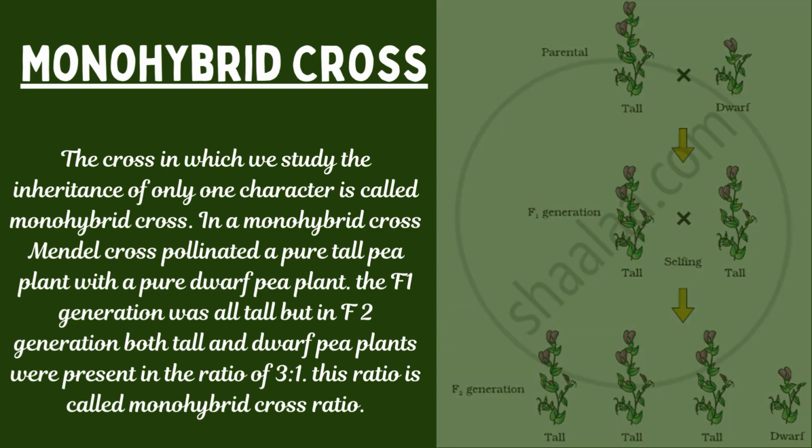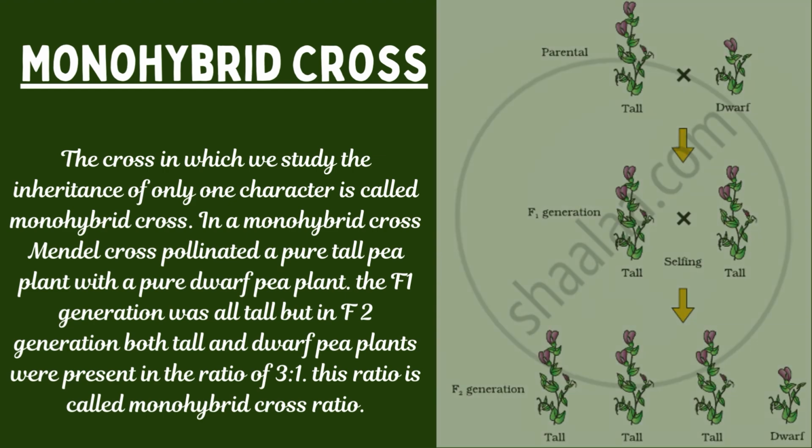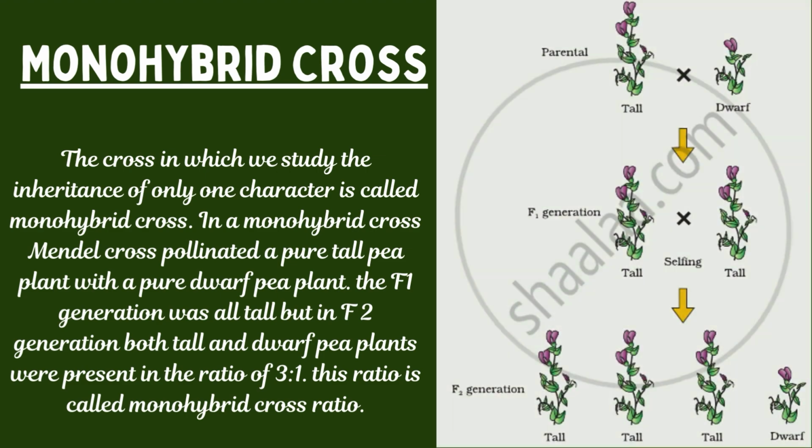In one of the monohybrid crosses, Mendel cross-pollinated a pure tall pea plant with a pure dwarf pea plant. The F1 generation obtained was tall, that is, all the pea plants in F1 generation were tall.